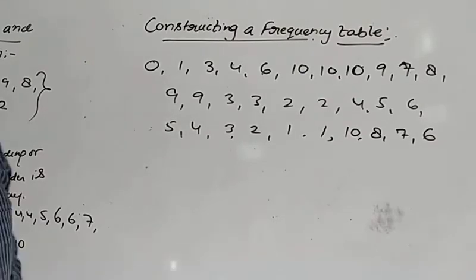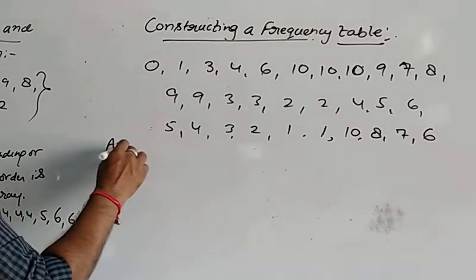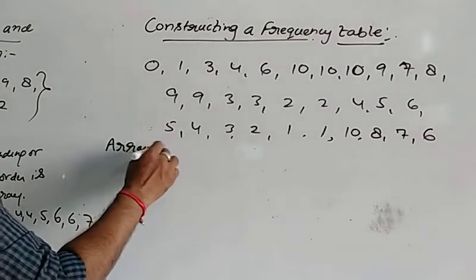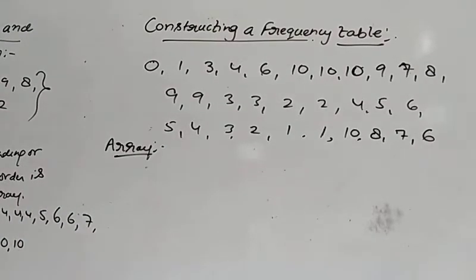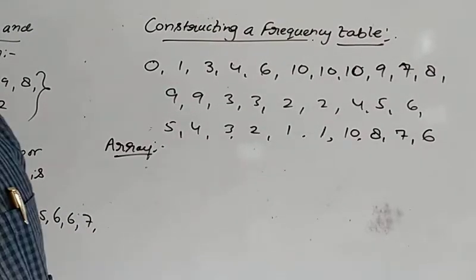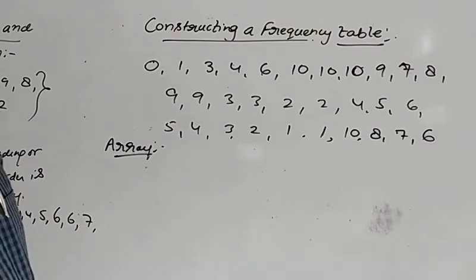So to create the frequency distribution table, the first thing is to write the given data in array form. I told you, array means to write the data in ascending or descending order. It makes it easy to create the frequency distribution table. If you want, you can also create a direct table.